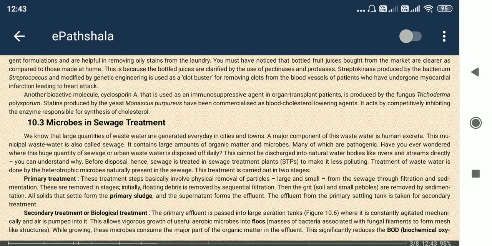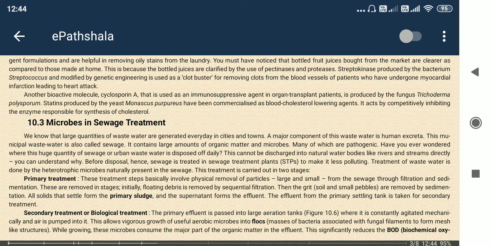So now, microbes in sewage treatment. Microbes in sewage treatment means whatever wastage we produce in human activity during household work or household requirements, that is sewage. That may be thrown to some places, and that place may be harmful to other humans or other animals too, okay. So we should consider the sewage treatment, the primary treatment or secondary treatment or biological treatment.